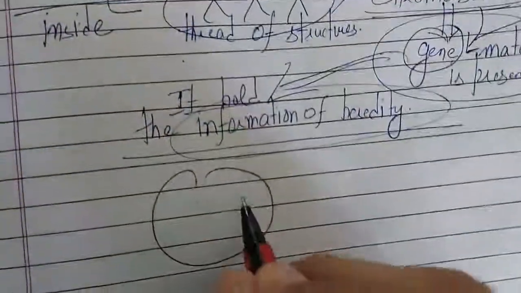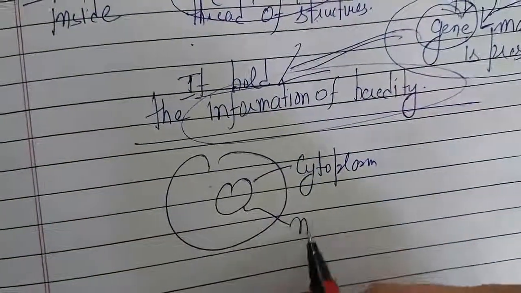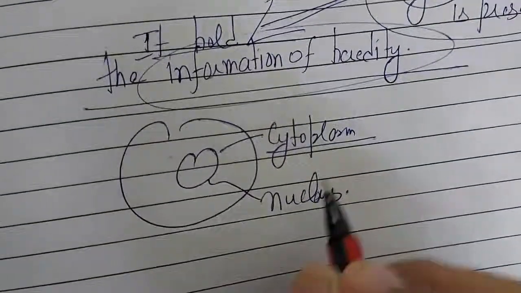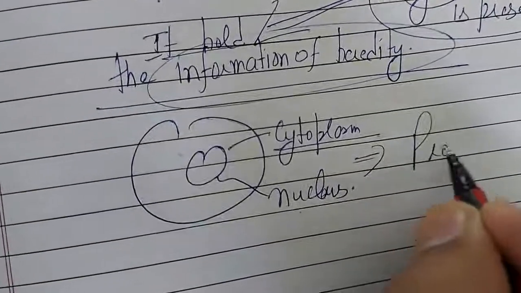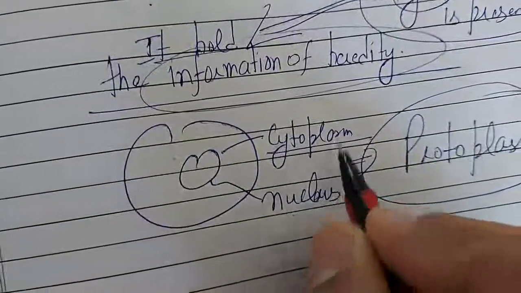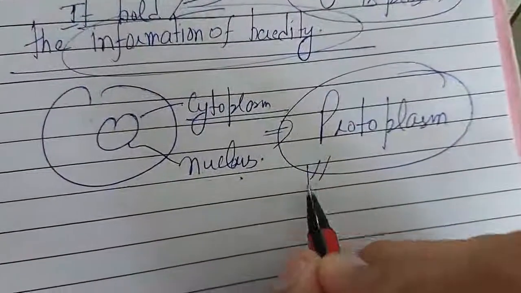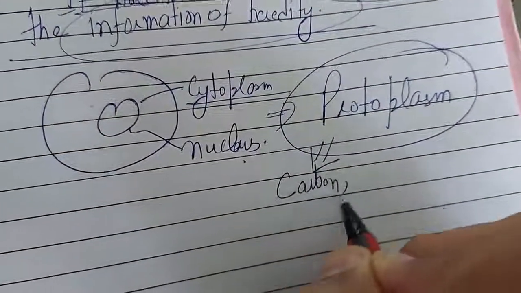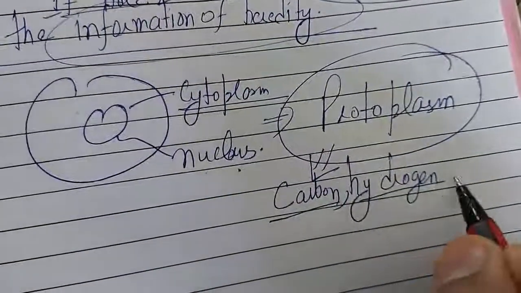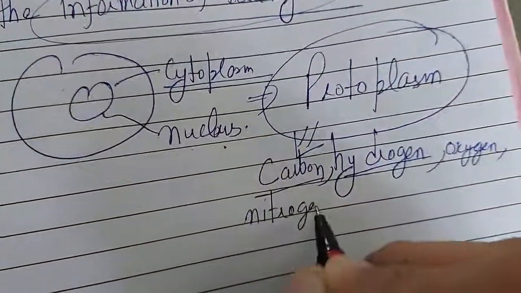You know that here it is cytoplasm and here it is nucleus. Science says that the combination of cytoplasm and nucleus makes protoplasm. What is protoplasm? The combination of cytoplasm and nucleus is known as protoplasm. The protoplasm is mainly made up of carbon, hydrogen, oxygen and nitrogen.